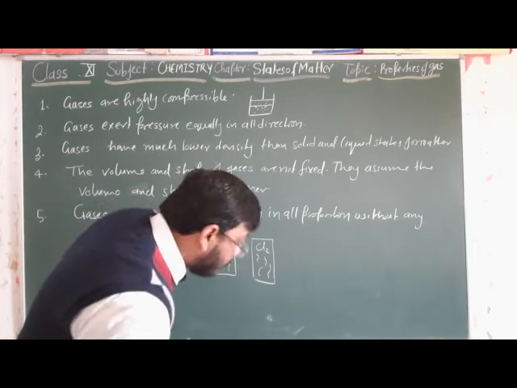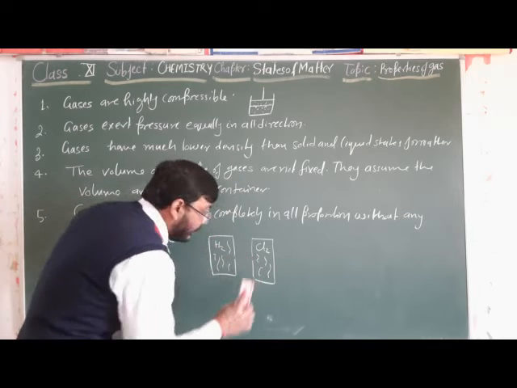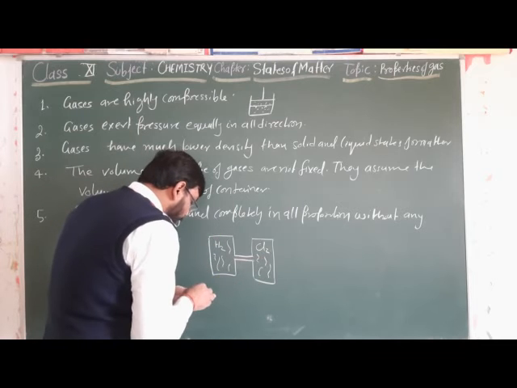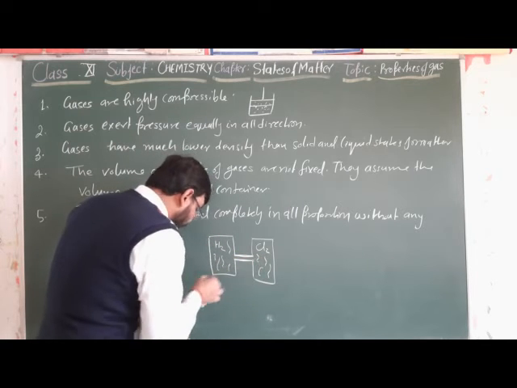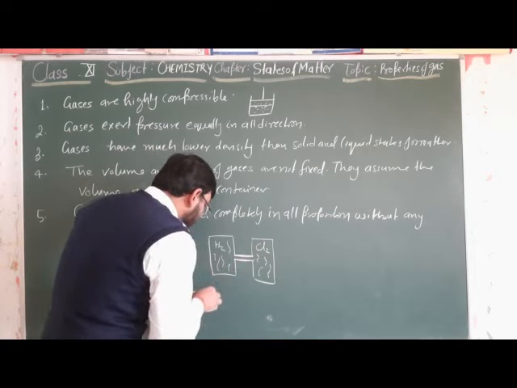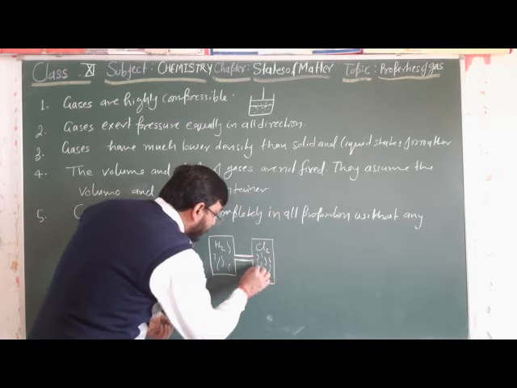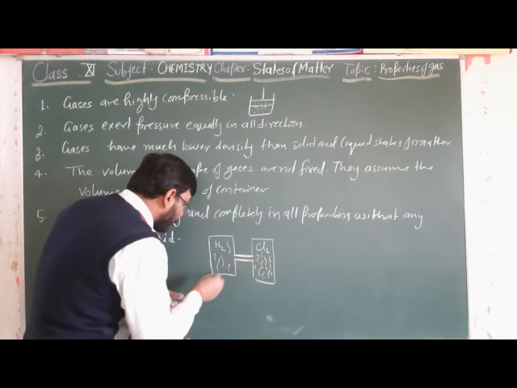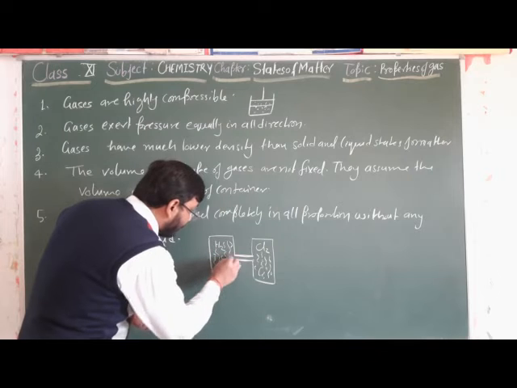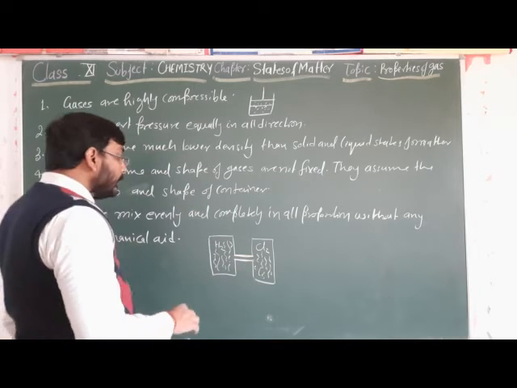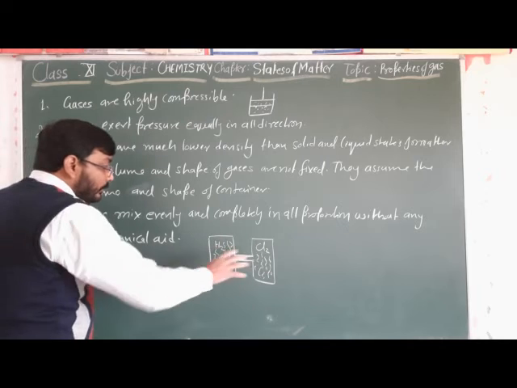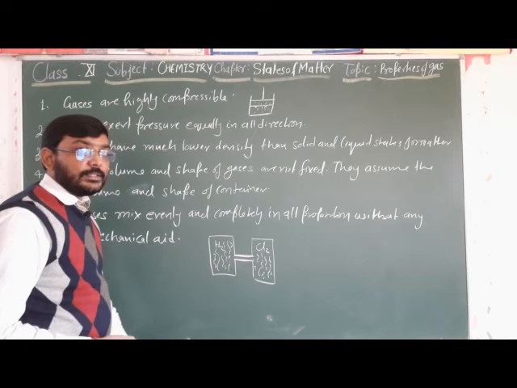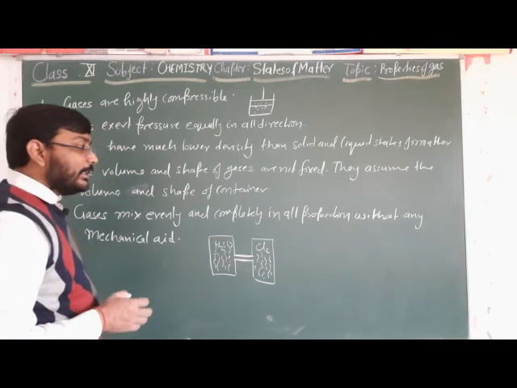If we connect these two vessels with a pipe, they will mix together evenly, means the same number of hydrogen atoms will be here also and the same number of chlorine atoms will be here, evenly and completely with each other. There we need no external work, we just need to connect both vessels. Then the process takes place spontaneously.